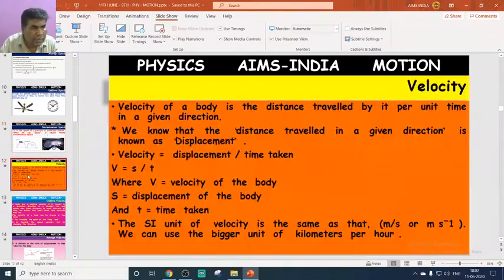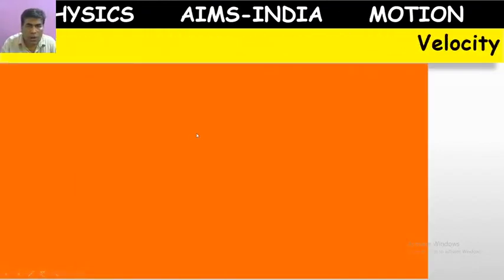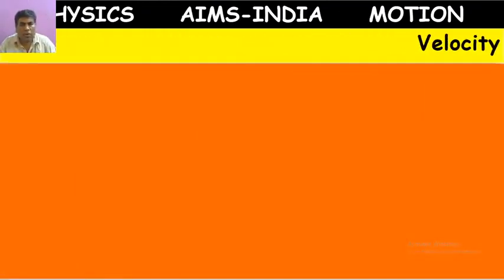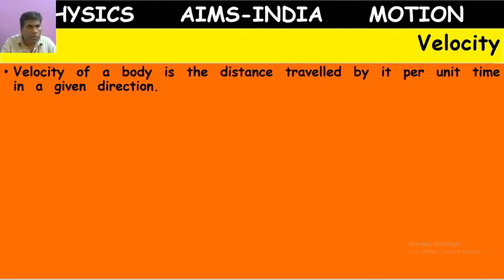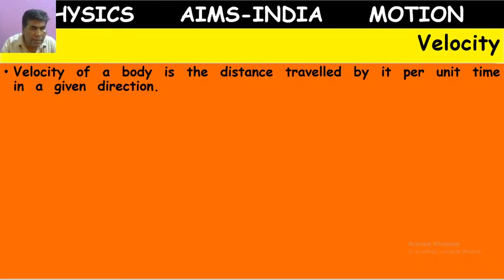Next, in continuation of the last class, we are going to learn our next concept called velocity. Here, sorry, it is not distance, it should be displacement.